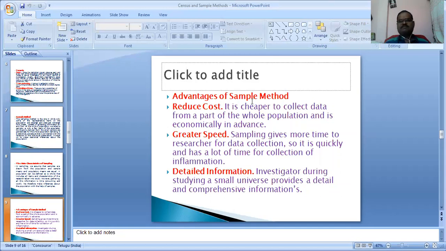What are the advantages of the sample method? One is reduced cost. It is cheaper to collect data from a part of the whole population, and it is economical. Greater speed: sampling gives more time to the researcher for data collection, so it is quick and leaves a lot of time for collection of information. Detailed information: the investigator, while studying a small universe, provides detailed and comprehensive information.